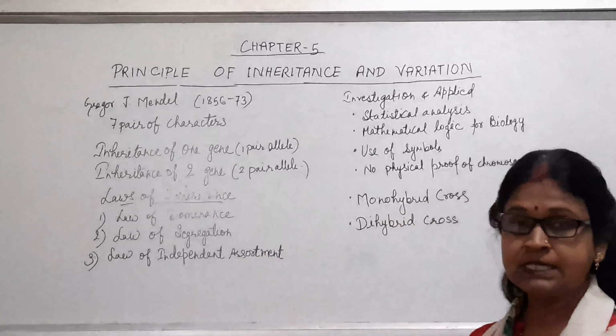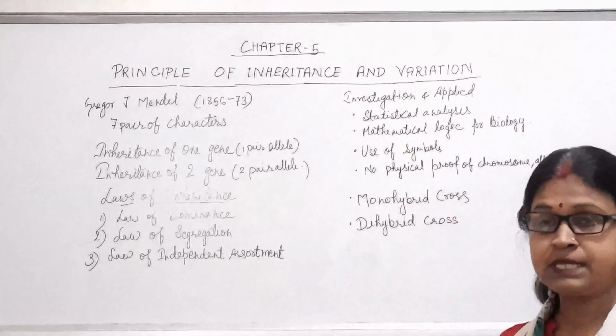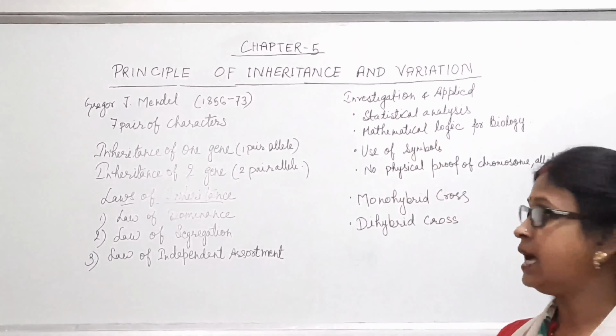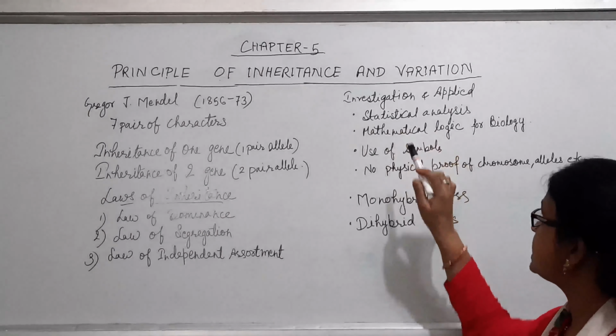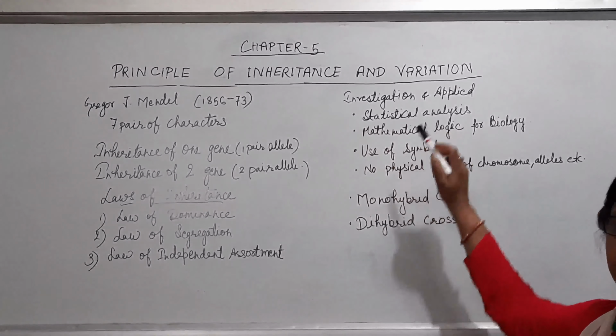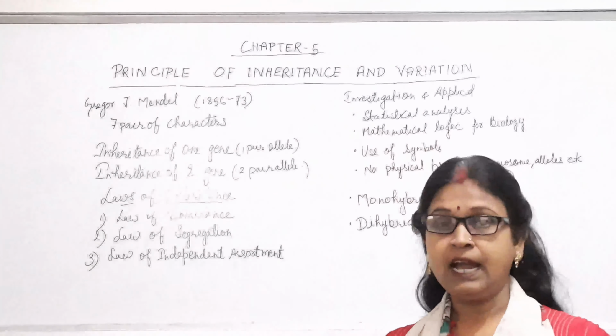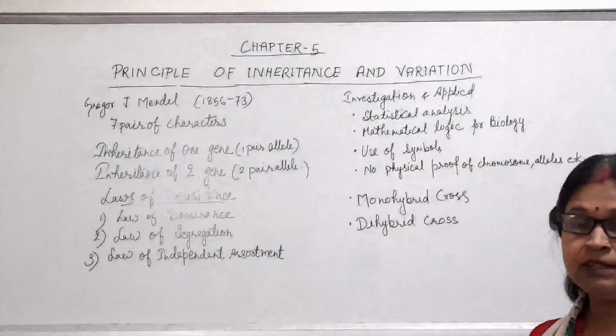First of all, we will start with the basis of how his work was completed. He took 4 things into account. First is investigation, and he applied statistical analysis to the data he collected for explaining the result.